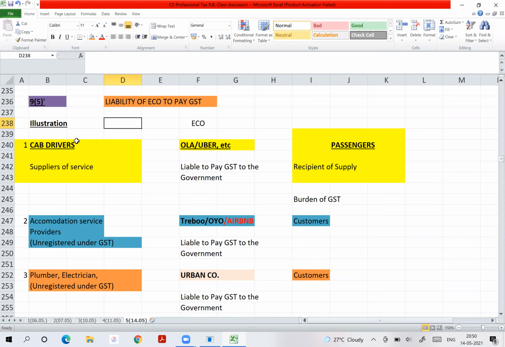Yes, the e-commerce operator will pay the GST. Correct. Neither the supplier nor the recipient of supply. The liability falls on the e-commerce operator. Is the point very clear?